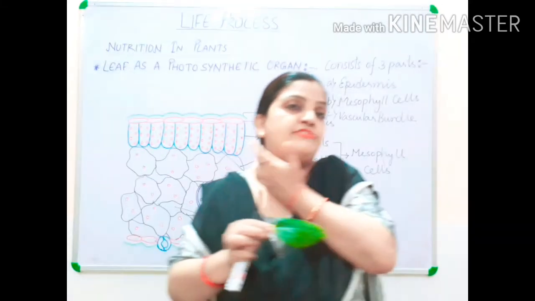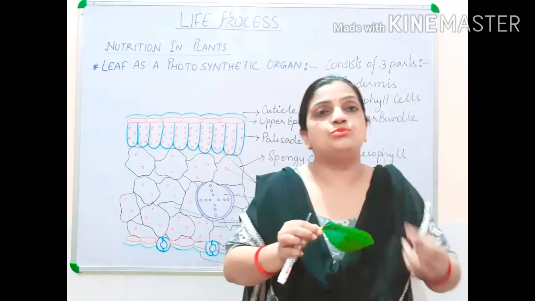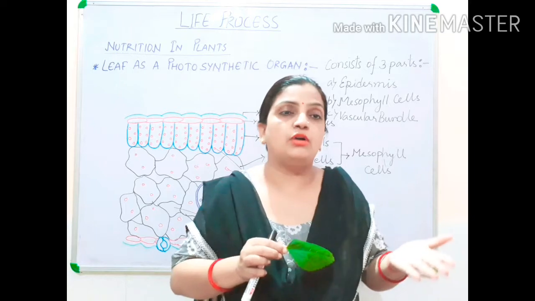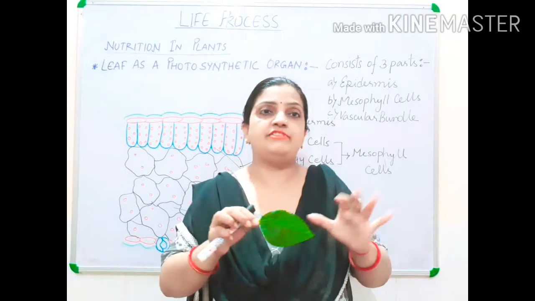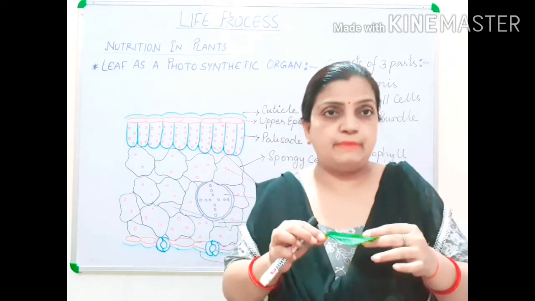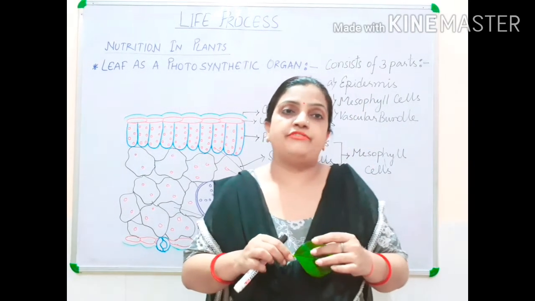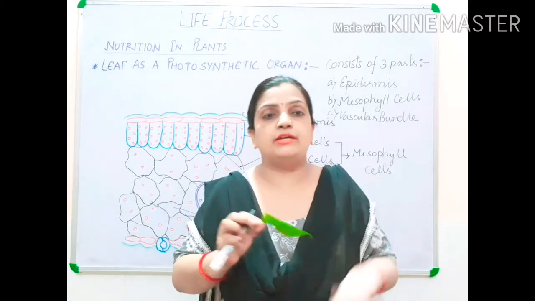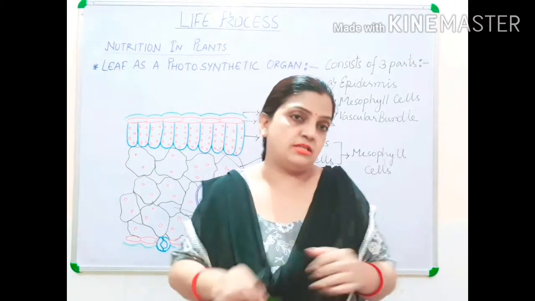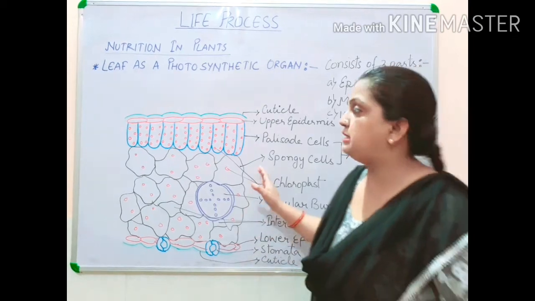Now there is a difference in between leaves also. There are two types of leaf, dicot leaf and monocot leaf. We are not going to discuss that part, but this is in general which was needed to explain you all that there are two surfaces, upper surface and lower surface, and number of chloroplast and number of stomata. Now children, I will be moving to the diagrammatic part.